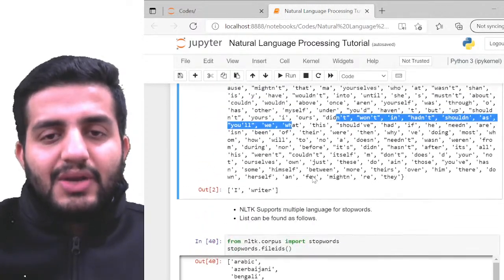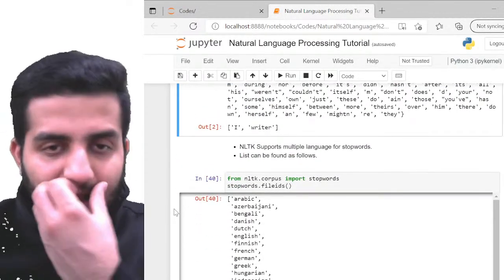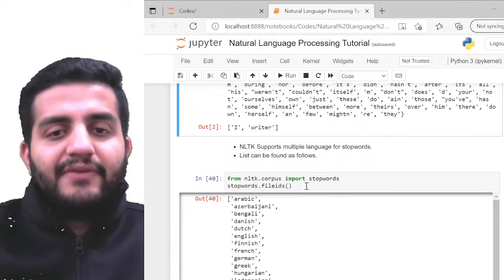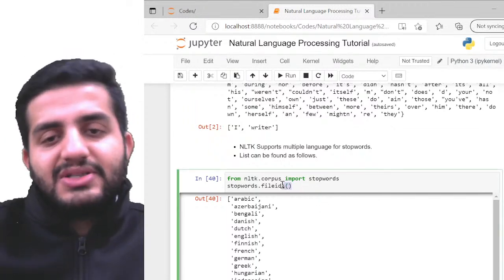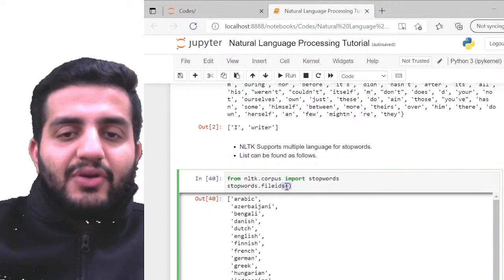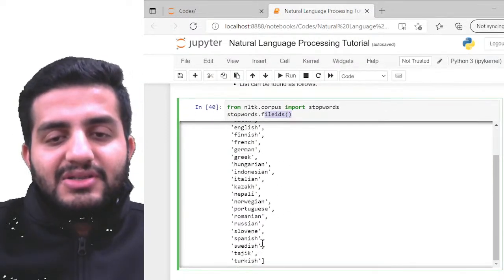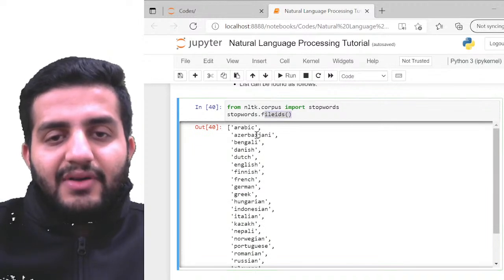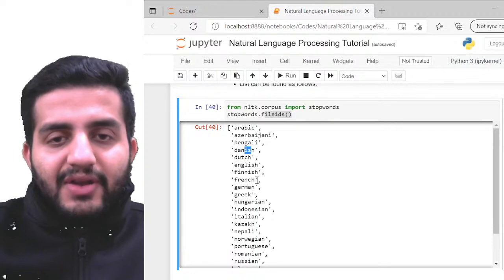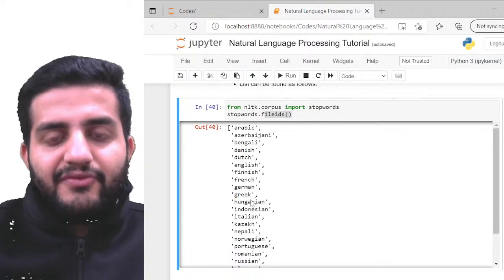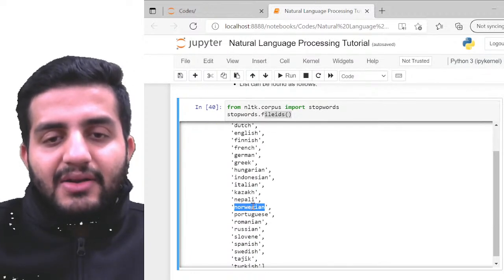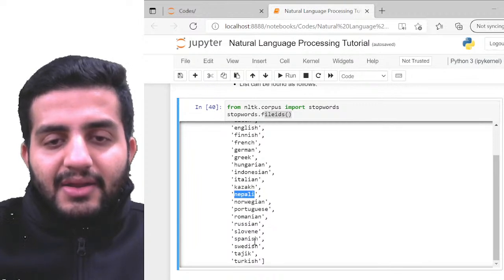Again, you can just look at the list of the languages which are supported. You have an option called leads, so here, if you call leads, you're going to have the list of the languages supported. You can see this: you have Azerbaijani, Bengali, Danish, Dutch, English, Finnish, Greek, German, French, Italian, Norwegian, Nepali, Spanish, Swedish.